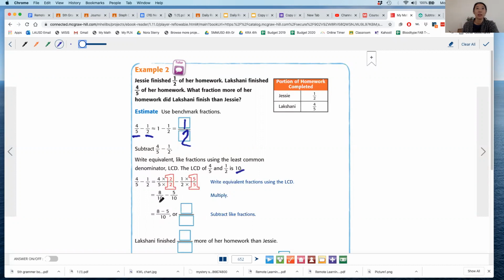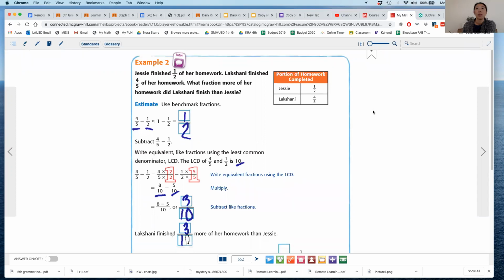So to get the common denominator of 10, I have to do 4/5 times 2/2, right? Because 5 times 2 equals 10, 4 times 2 equals 8. To get the common denominator of 10 for 1/2, I would have to multiply times 5/5. So 5/10 is the same as 1/2. Now I can subtract because I have a common denominator. 8 minus 5 equals 3/10. Is that in simplest form? Yes, it is. 3/10 cannot be simplified anymore. So Lakshani finished 3/10 more of her homework than Jessie.